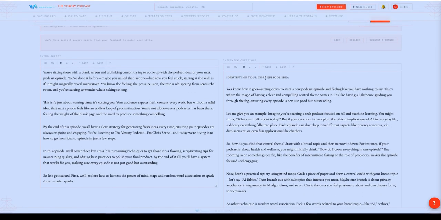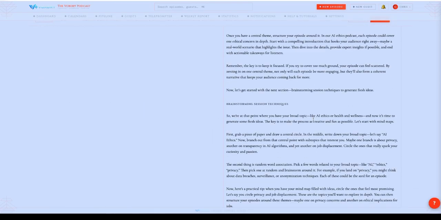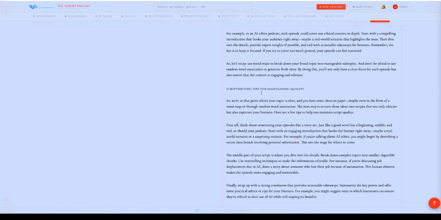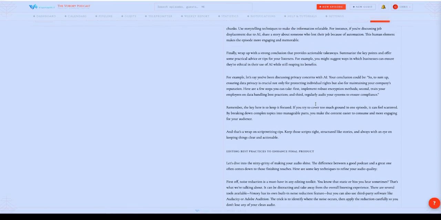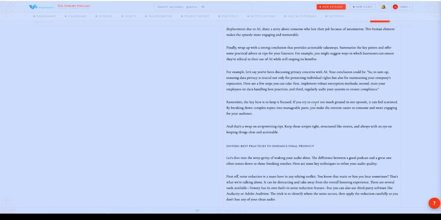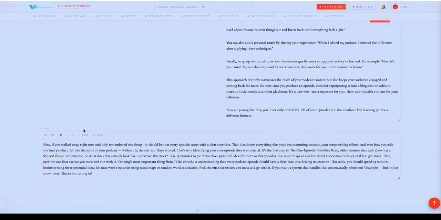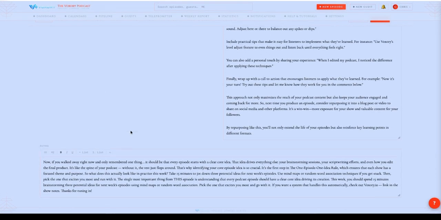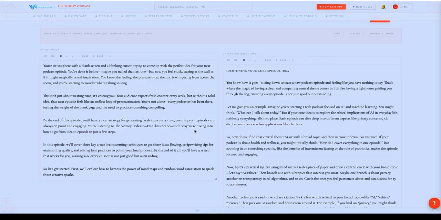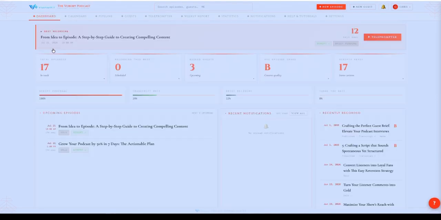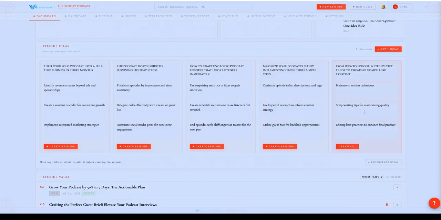Look, identify your core episode idea. Then the next thing is brainstorming session techniques, script writing, tips for maintaining quality. It kind of breaks it up and gives it an outline here, right? These are the topics that we're going to go through. And then again, it has the outro. So that is a very powerful tool for Voxory, a wonderful way, and it's all done with this episode idea area.